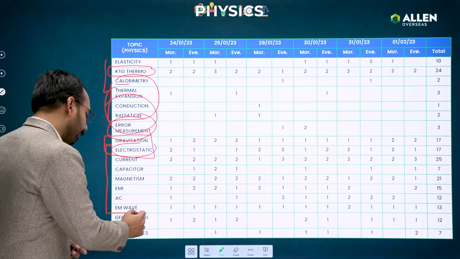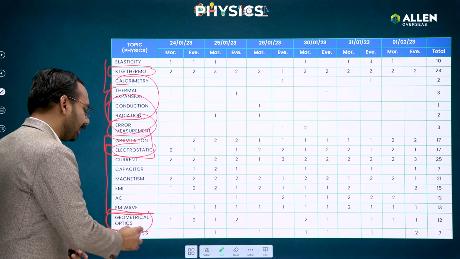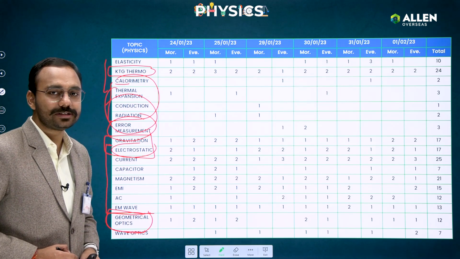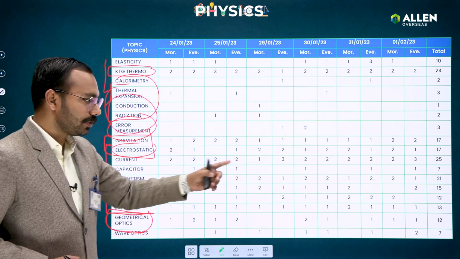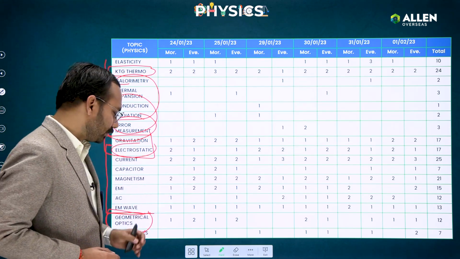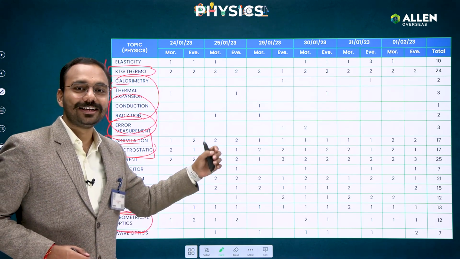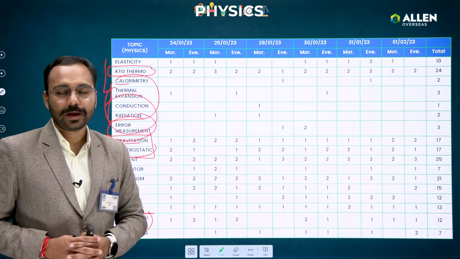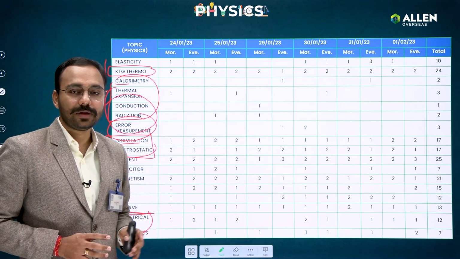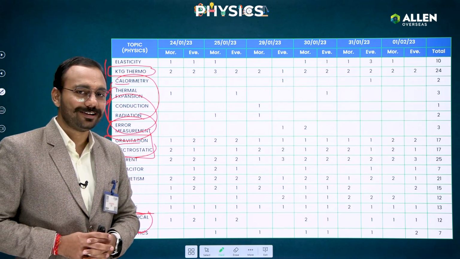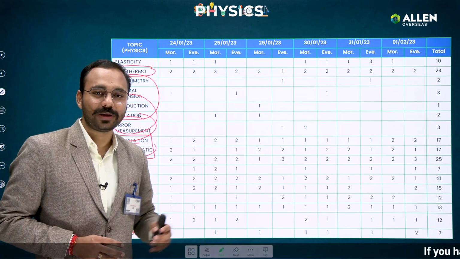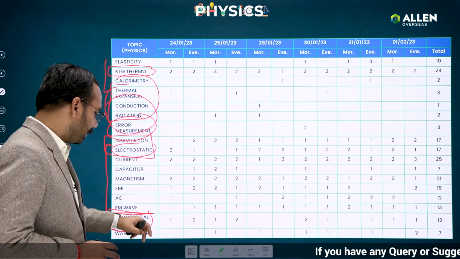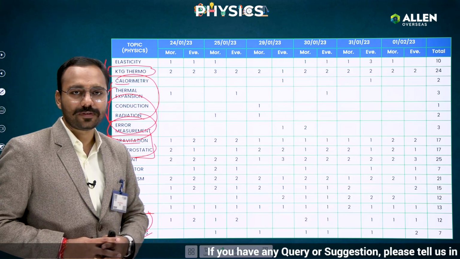But one more chapter which I always emphasize, but it is more emphasized for JEE Advanced than Mains. You can see the number of questions is not many, almost 12 questions in geometrical optics, although it's a little lengthy chapter but an easy one. On average 1 question per paper they have asked, not many, but if you see the same criteria for JEE Advanced, the number of questions will become twice or maybe thrice sometimes. And again wave optics, almost 6 to 7 questions they have asked over here.